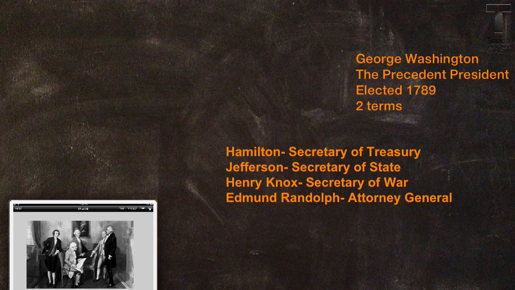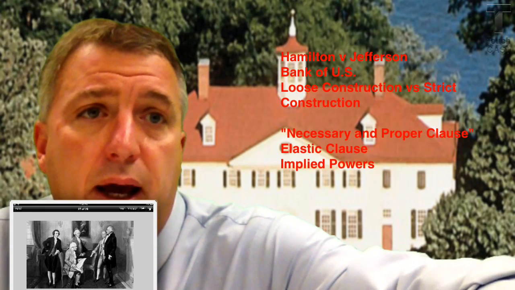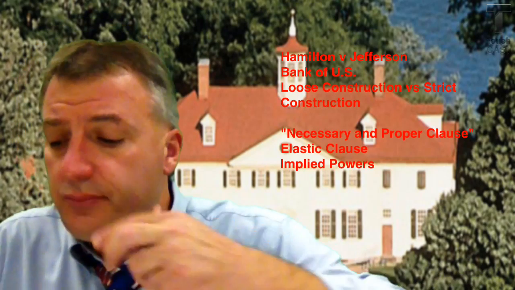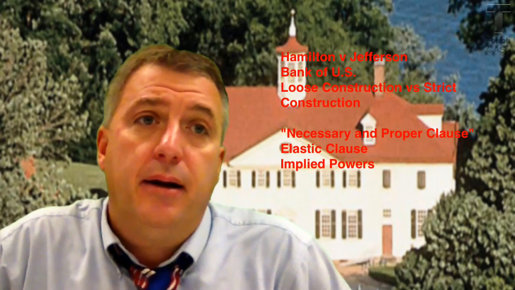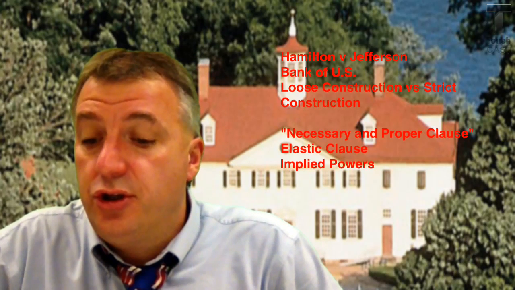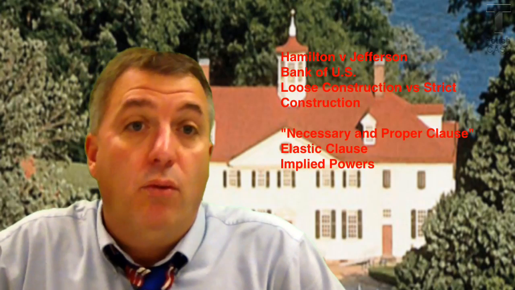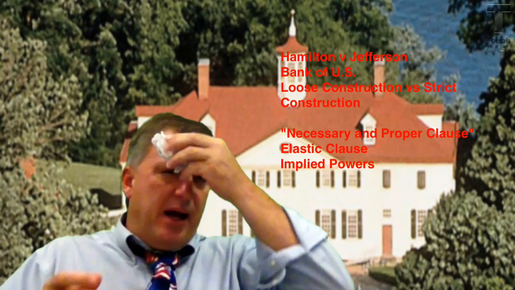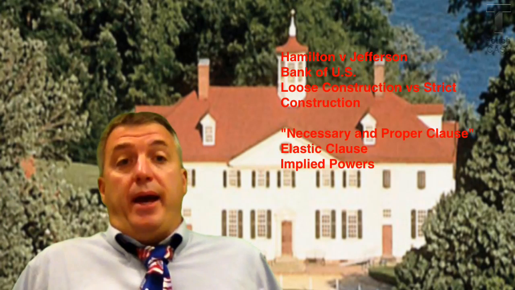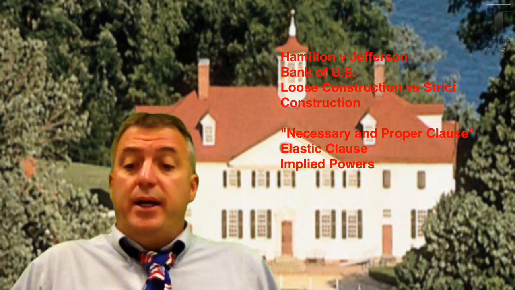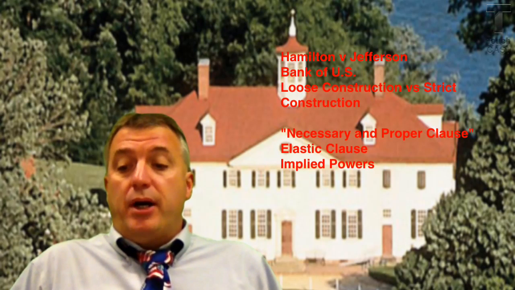All right, now immediately in Washington's cabinet, we're going to end up with a conflict between Jefferson and Hamilton, and it has to do with Hamilton's financial plan. He pushes Washington to create a Bank of the United States, or what we'll call the BUS. Under Hamilton's bank proposal, the U.S. would deposit all of its money in a federal bank, a national bank, and this bank would make loans to individuals and the government, and it would also issue paper money backed by gold and silver.